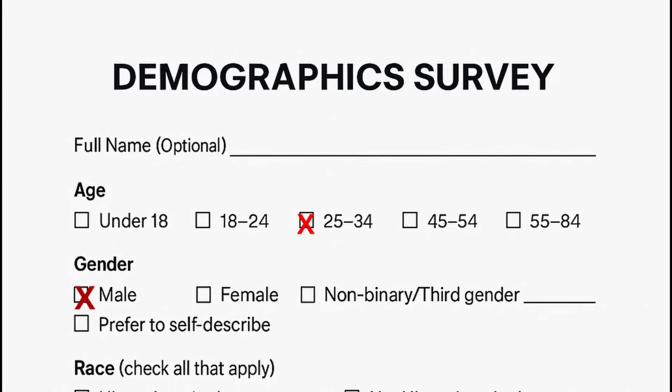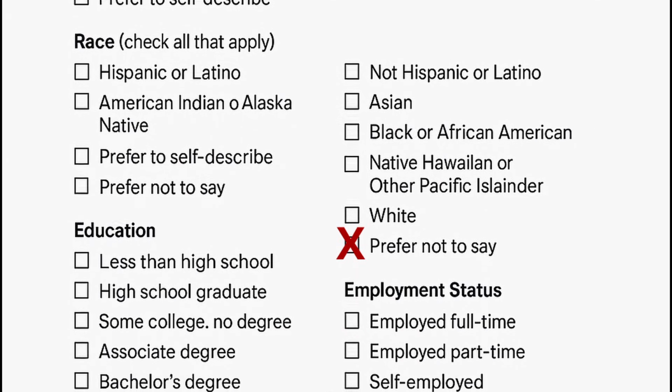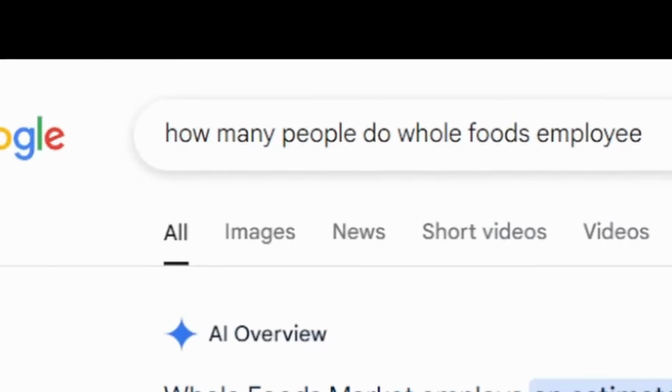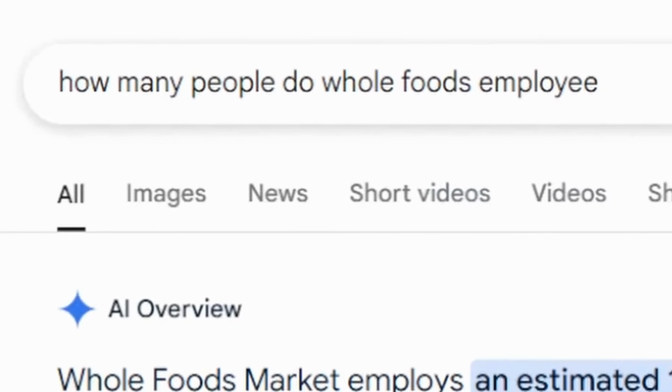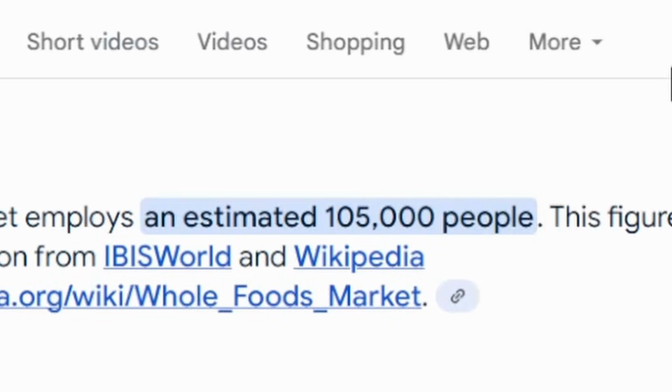For the first few starting questions, it's going to be pretty basic, just some demographic questions, race, ethnicity, that kind of stuff. For starters, let's look up something simple. How about how many employees does Whole Foods currently employ? For this, we are allowed to use Google. And if you're not sure how to do this, you might have some trouble for the rest of the exam. And of course, the answer to this question is Whole Foods employs 105,000 people.